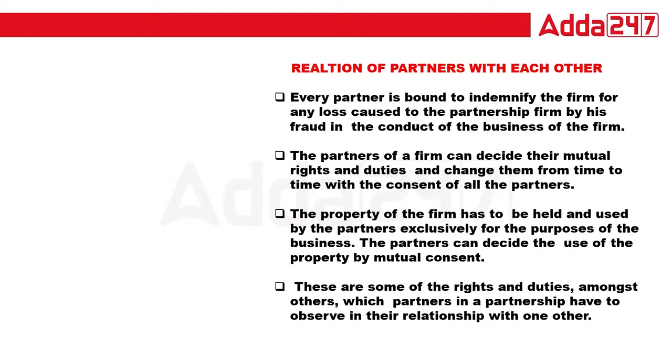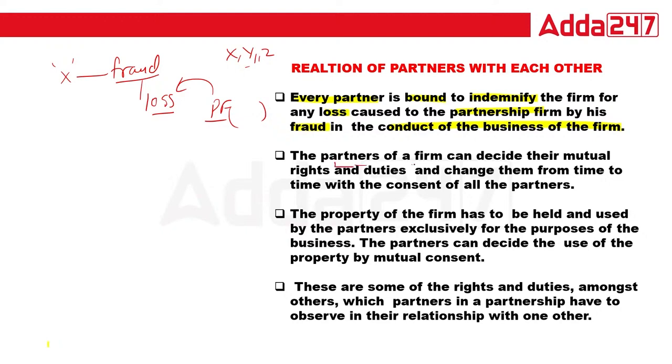Now the second heading: what are the relations of partners with each other. Every partner is bound to indemnify the firm for any loss caused to the partnership firm by his fraud in the conduct of the business of the firm. That is but obvious, class. If one partner has committed fraud, and in the partnership firm X, Y, Z, three partners are there, and the loss is caused by the fraud, then that loss will be paid by the partnership firm, and the partnership firm is all the partners.